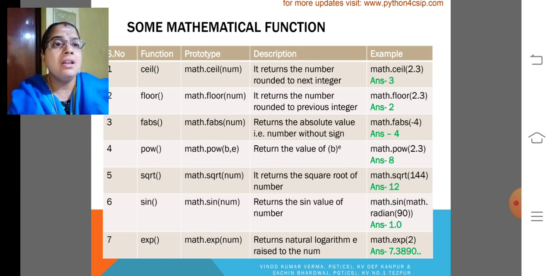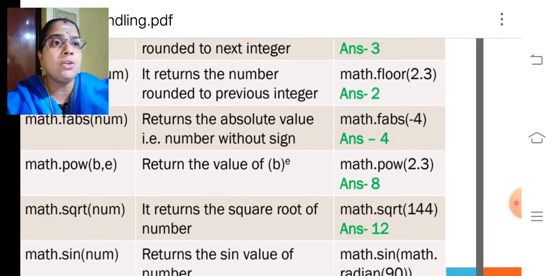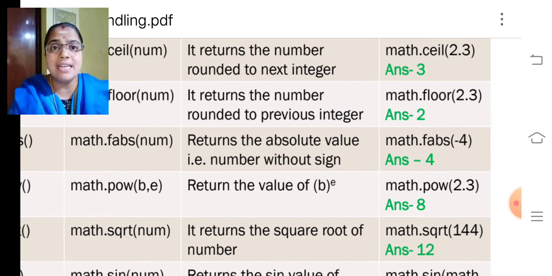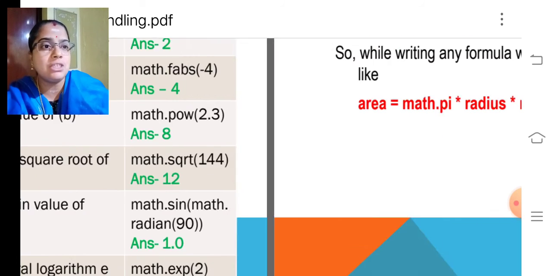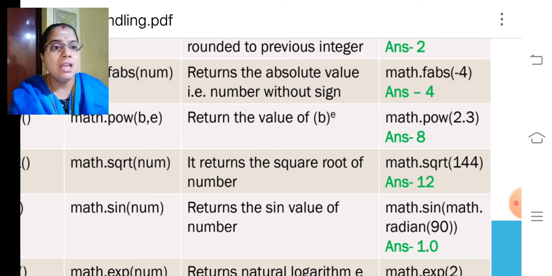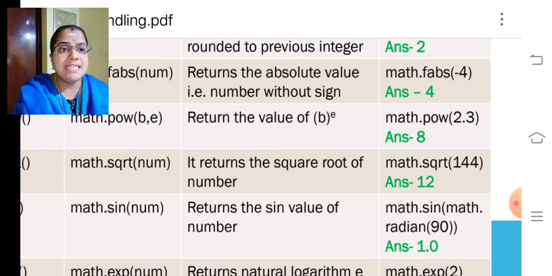Look at the example, math.ceil(2.3). It will give 3, that is the next integer. Then math.floor(2.3) will give the previous integer, 2. Math.fabs, that is the absolute value, of -4, the absolute value is 4. Power of 2, 3, 2 raised to 3, we will get 8. The square root of 144, we will get 12. And math.radians(90) and then sine of it becomes 1.0, and exponent we will get.